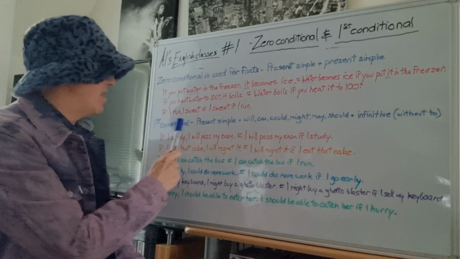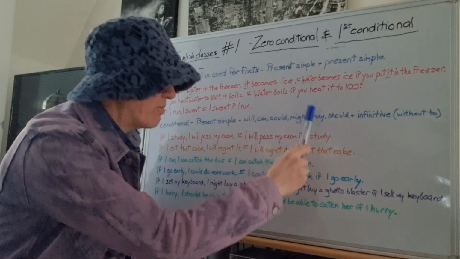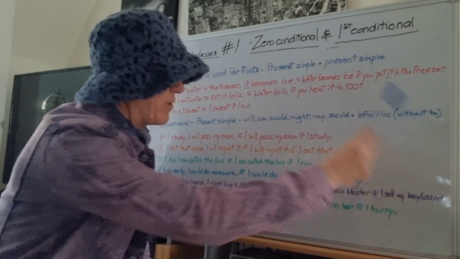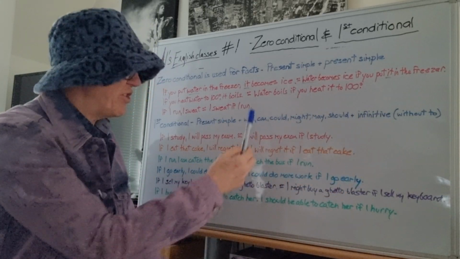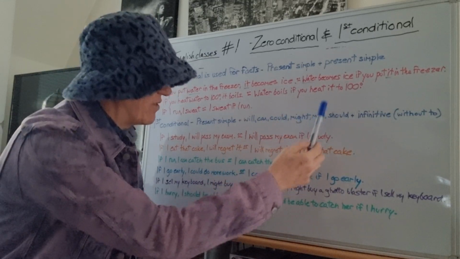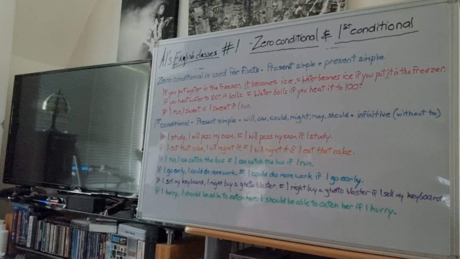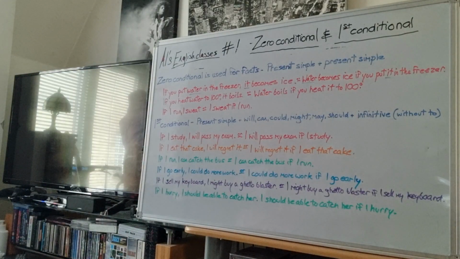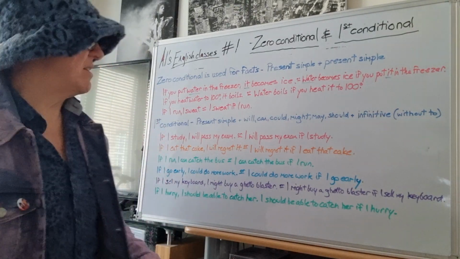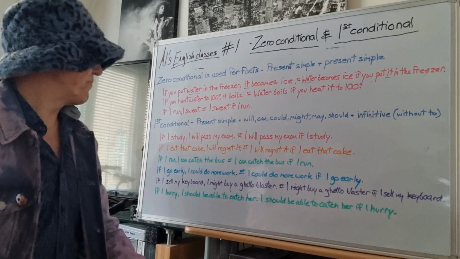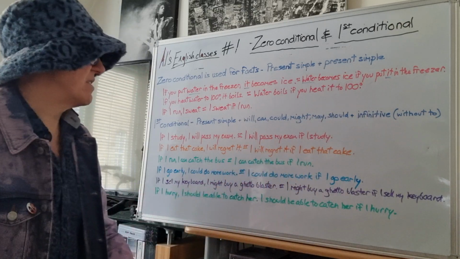First conditional now. The grammar is present simple plus will or can or could or might or may or should plus infinitive without to. A lot of people think it's present simple plus will plus infinitive, but you can use these modal verbs, and I'm going to prove it to you right now. I'm going to open the blinds, bring some more light into the proceedings. I didn't want it to reflect on the board, but I think that might be better. Well, okay, we'll see. I'm sure it's fine. So you can use these modal verbs in a first conditional sentence.